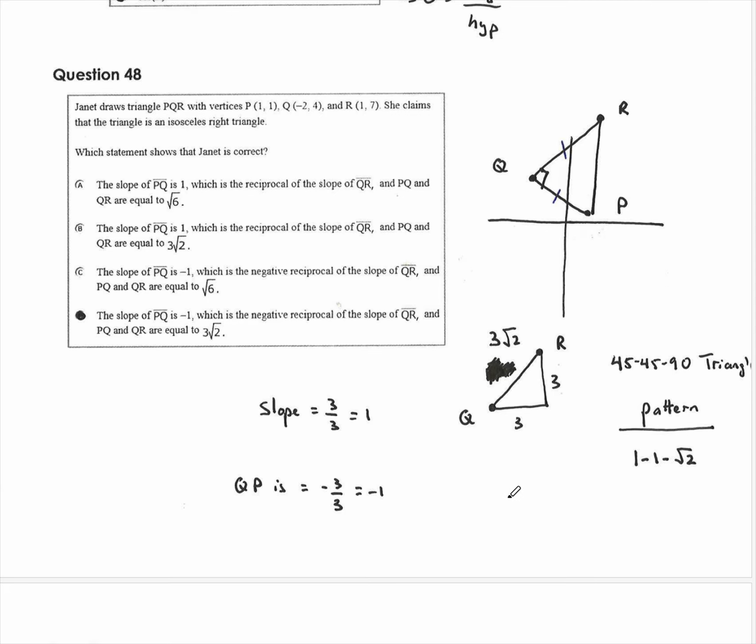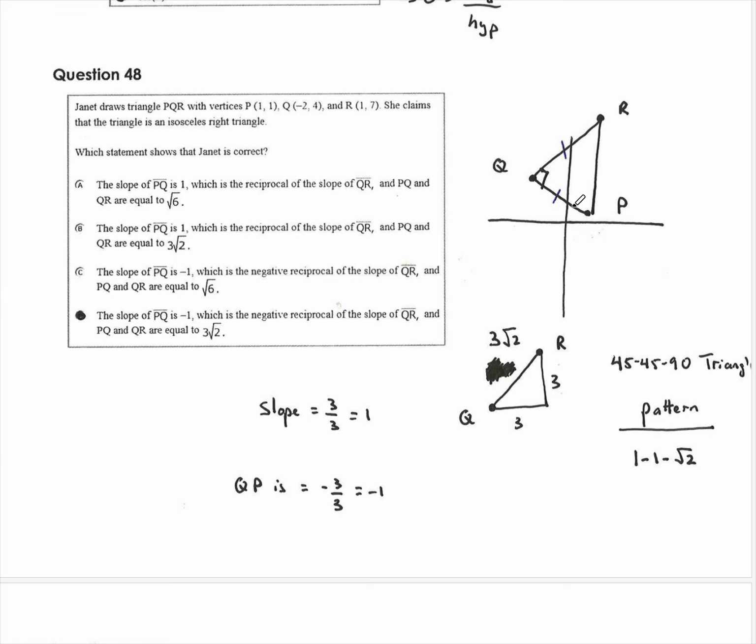So you can see that going from Q to R, it's over 3, up 3, which is a slope of 1 and a distance of 3 radical 2. That's the pattern we know, right? 3, 3, 3 radical 2 for a 45, 45, 90 triangle, which is an isosceles right triangle, right? This is the definition.